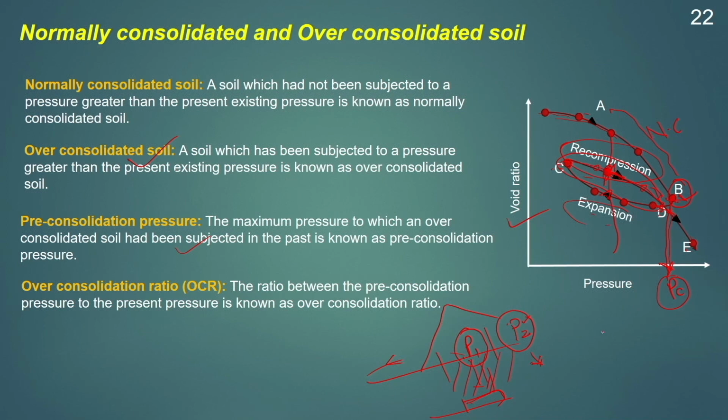This overconsolidation ratio is the ratio of the pre-consolidation pressure to the present pressure. So, if we take a pressure say P1, the ratio between PC and P1 is known as the overconsolidation ratio.